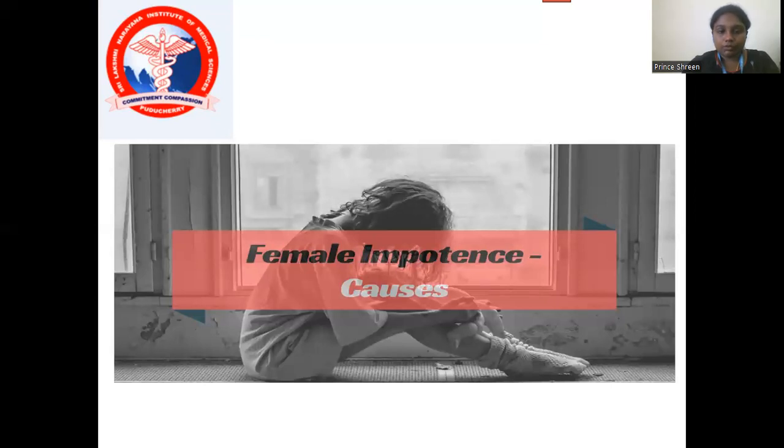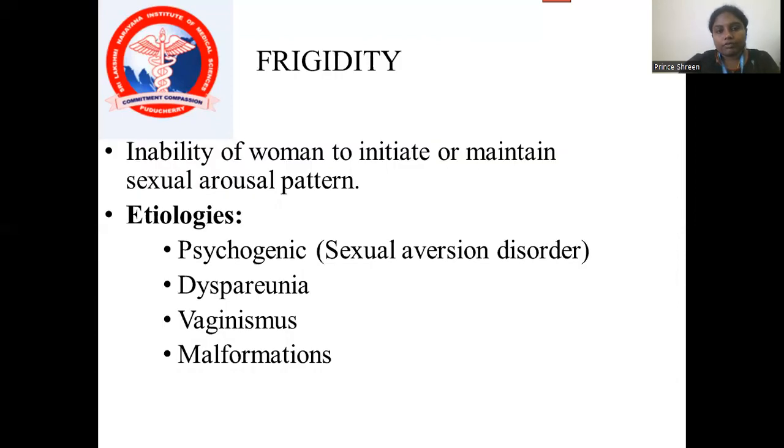What are the causes of female impotence? First one is rigidity, that is the inability of women to initiate or maintain a sexual arousal pattern. What are the etiologies for this? First is psychogenic, that is sexual aversion disorder. Second is dyspareunia. Third is vaginismus, and the fourth is malformations.